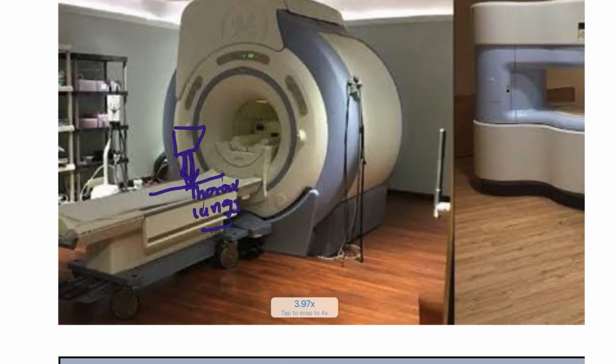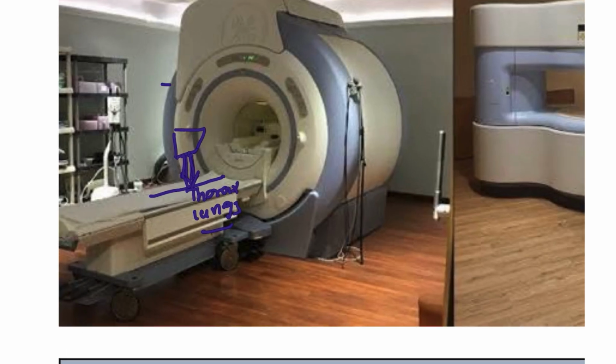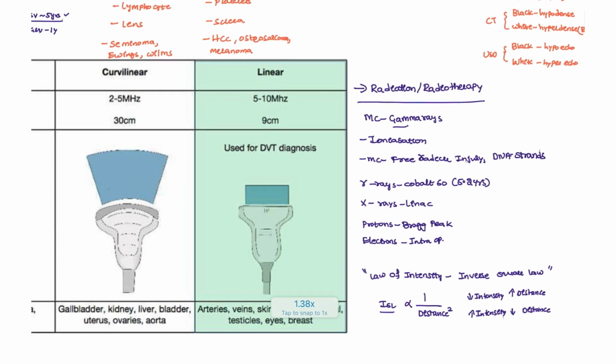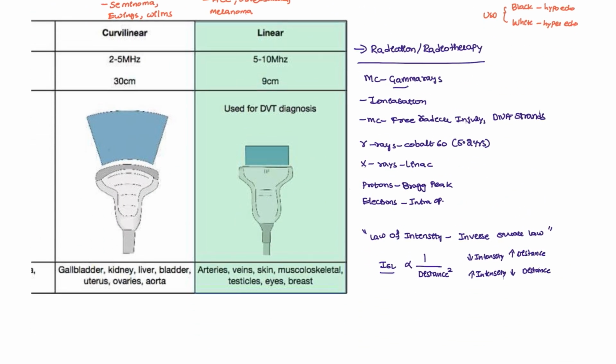For example, if the distance was this much with the same thorax, it is going to have less intensity to the thorax, and apart from that there is radiation exposure to the entire body. So this is how the inverse square law explains X-rays. Okay, these are the 2 points that you have to remember about radiation.